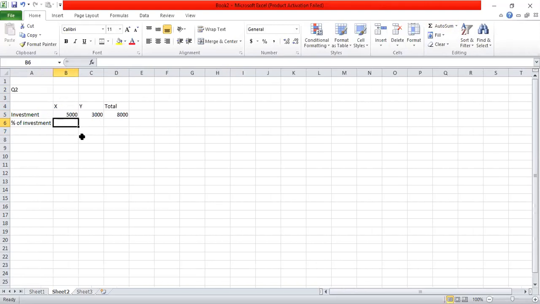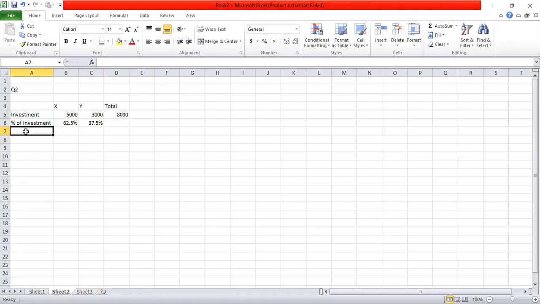So percentage of investment in X is 5,000 divided by the total value of investment. In Y, 3,000 divided by the total value of the investment. So the percentage of investment in X is 62.5%, and in Y, 37.5%.